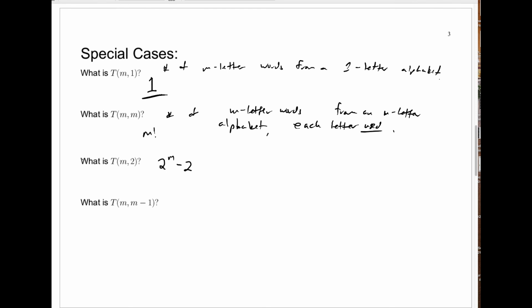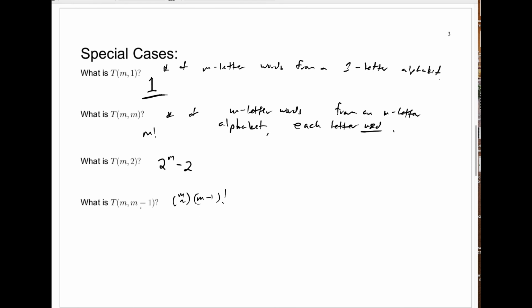Also in that same homework problem, you're asked to find the formula, or show that this is the correct formula, I should say, for T M comma M minus 1. That formula is just M choose 2 times M minus 1 quantity factorial.